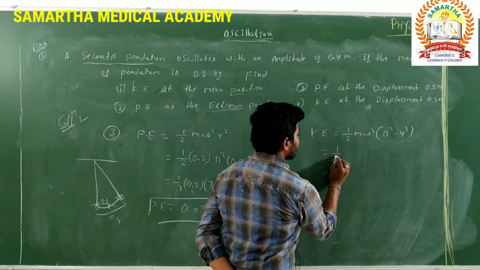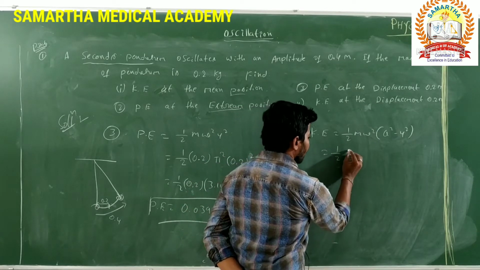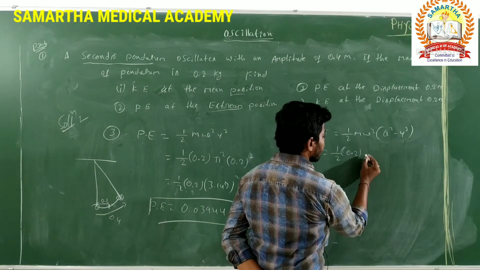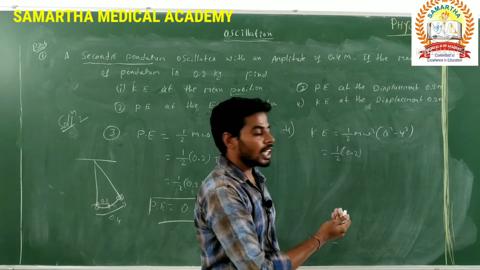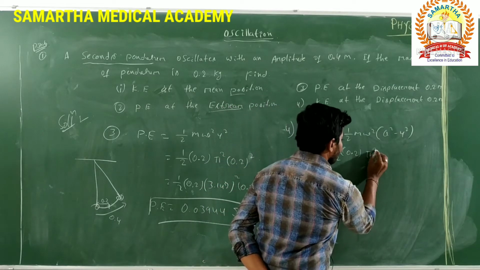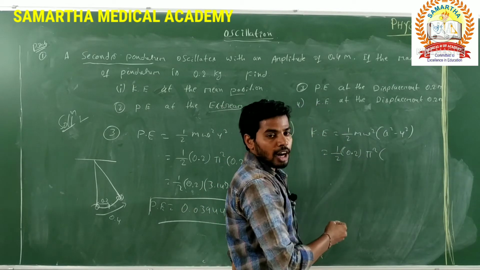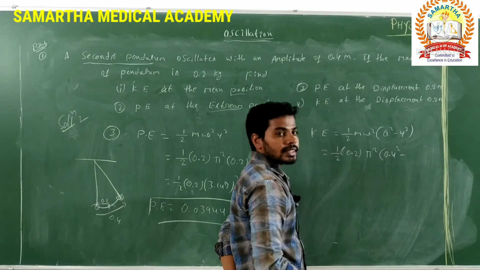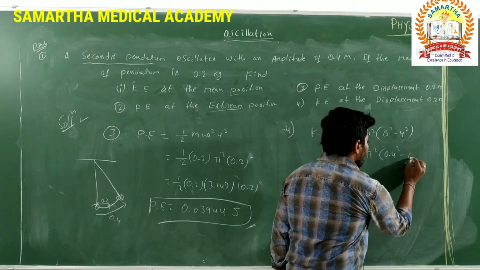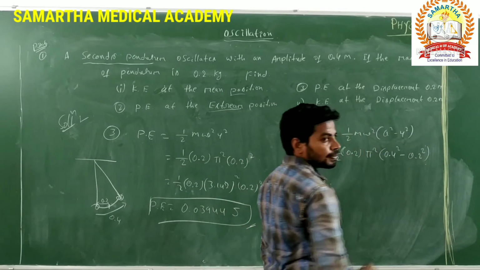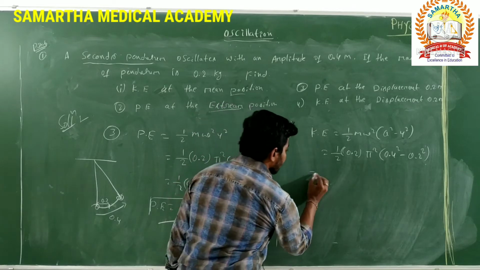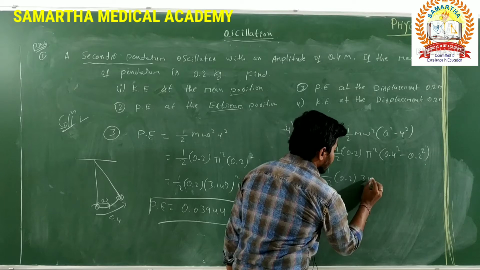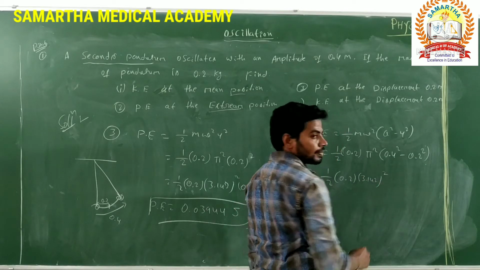Here 1 by 2, where m is 0.2, the mass of the ball, 0.2 kg, and omega square is nothing but angular velocity. How much they given? Pi square. Into A, which is nothing but amplitude. How much they given? 0.4 whole square minus its displacement 0.2 whole square. You can calculate by an easy method. 1 by 2 into 0.2, pi is nothing but 3.142 whole square.